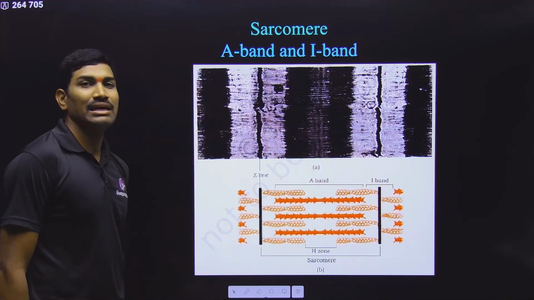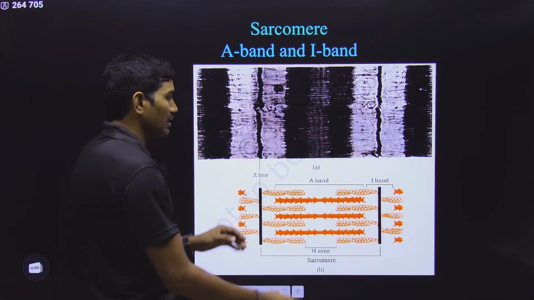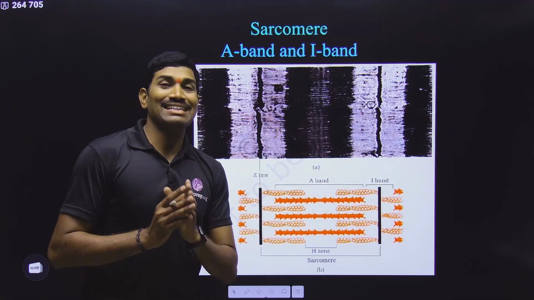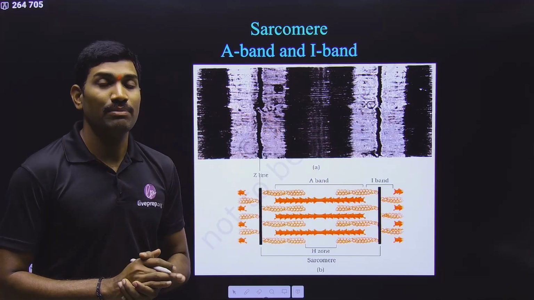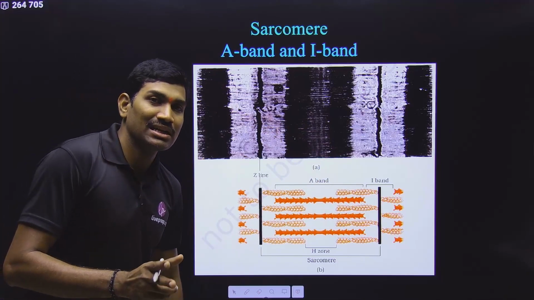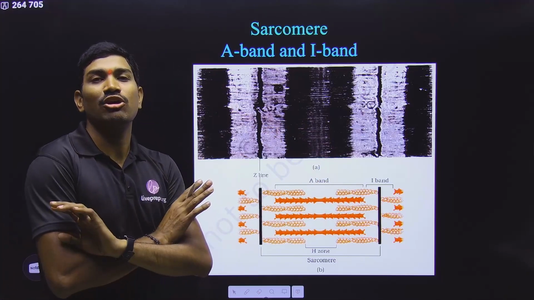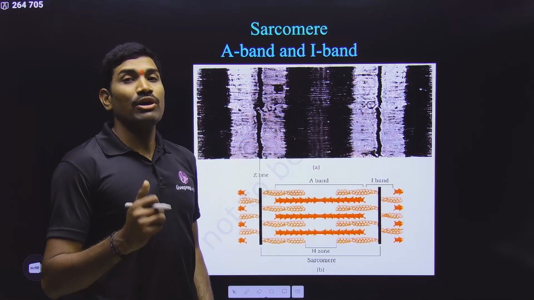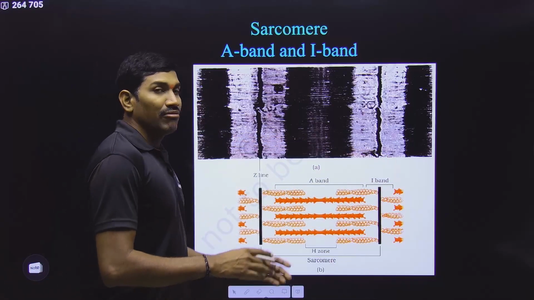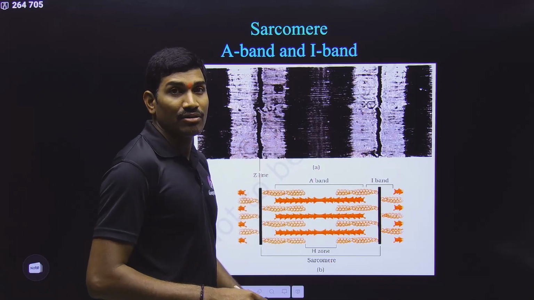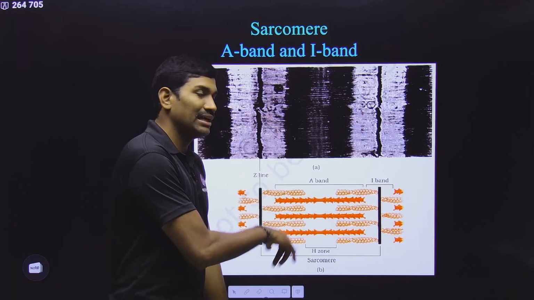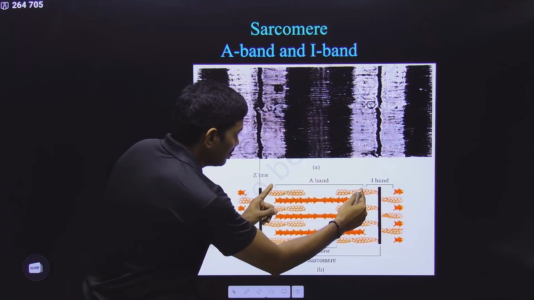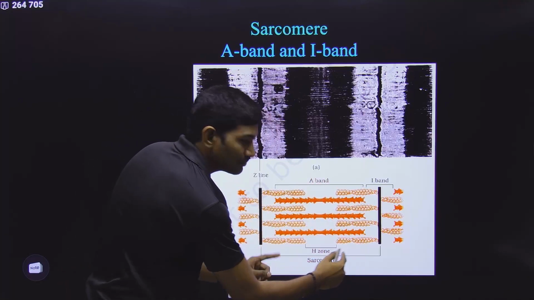Now come back to this A band. What is this A band? Between two I bands is the A band. And here in the A band, how exactly are we deciding the length of the A band? Please observe carefully. During muscle contraction, A band length will not change, but I band length will decrease. Why are you saying like this? Because while you are defining the A band, you are saying that the A band is actually the length of this particular myosin.